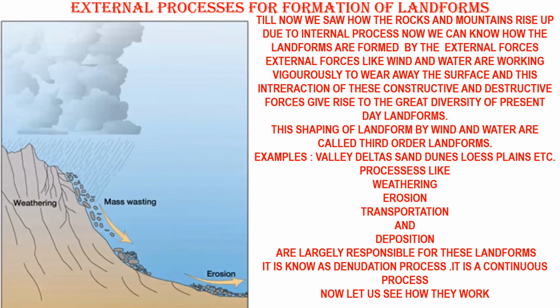Now, in this image, you can see weathering, and mass wasting, which means flow of the soil. Erosion and deposition are not there in this image. But these four processes together, weathering means the rain and the air which is falling on the mountain, and because of this water and air, that mountain slowly starts to crack, which I'll tell you in the further procedure. These four processes are the main processes of denudation.